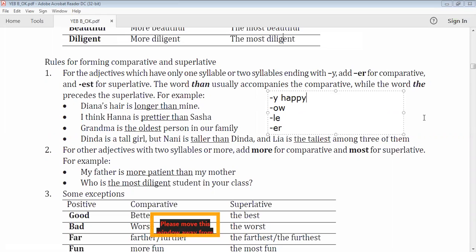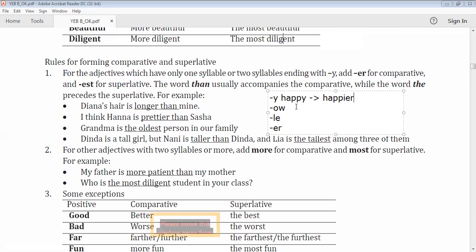Two syllables, but because it's ended by y, of course we have to omit the y like this. Omit the y, and then write down IER. Sorry, I mean IER.